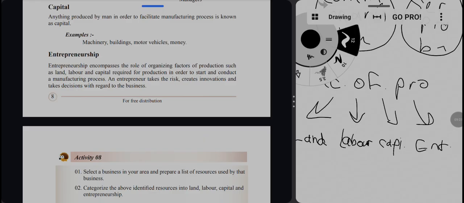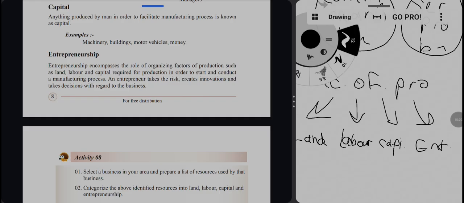Okay, entrepreneurship means the role of organizing all these three factors, the land, labor and capital, for production in order to start or conduct a manufacturing process. He is the person who organizes all these factors, processes a production and fulfills the people's wants and needs. Okay, who is an entrepreneur? He's the one who takes the risk, creates innovations and takes decisions with regard to the business.